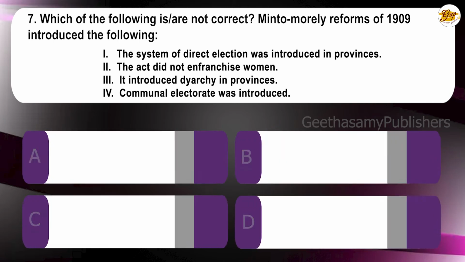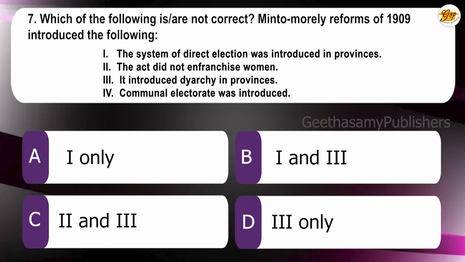Seventh question. Which of the following is or is not correct? Minto-Morley reforms of 1909 introduced the following. 1. System of direct election was introduced in provinces. 2. The act did not enfranchise women. 3. It introduced diarchy in provinces. 4. Communal electorate was introduced. The choices are A. 1 only, B. 1 and 3, C. 2 and 3, D. 3 only. The correct answer is B. 1 and 3 only.